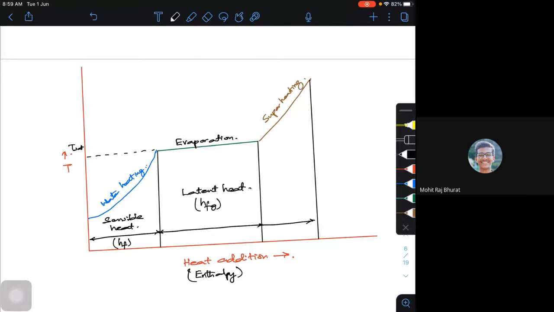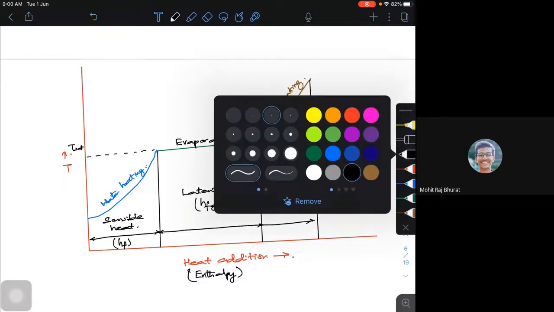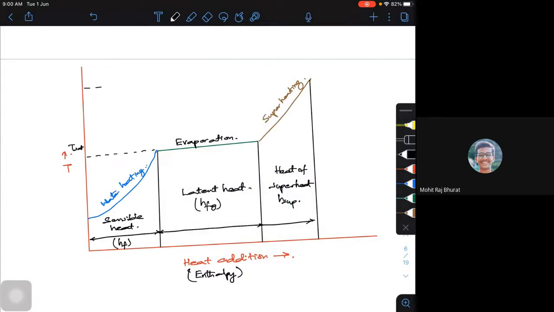And then whatever we add after this particular point, we call that heat of superheat, or simply H sup. At any given point, if I am heating to this particular temperature, this is your T sup.